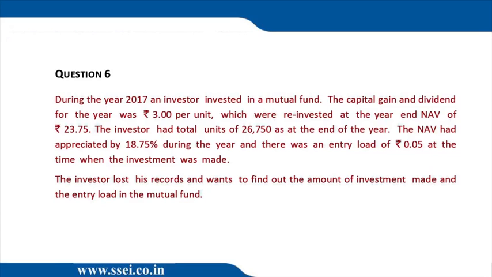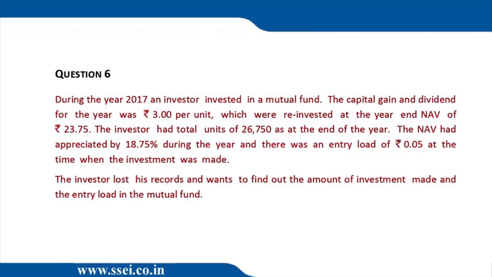Remember, this is units at the end of the year. That means the initial units plus the units received from reinvestment. NAV has appreciated by 18.75% during the year. So we have the ending NAV 23.75 and that is an appreciation of 18.75%. So we can find out the beginning NAV. 23.75 divided by 1.1875 is 20. So 20 was the beginning NAV. And there was an entry load of 0.05 at the time when the investment was made. So the investment was made at 20.05, correct?